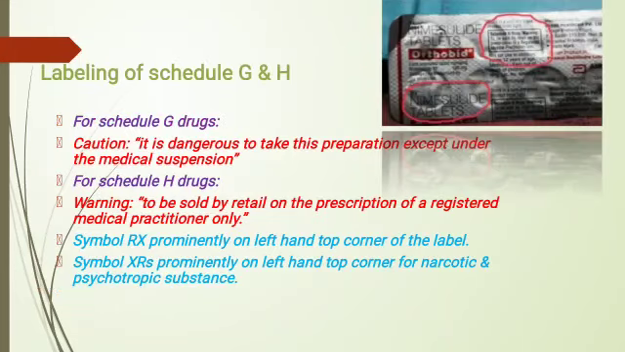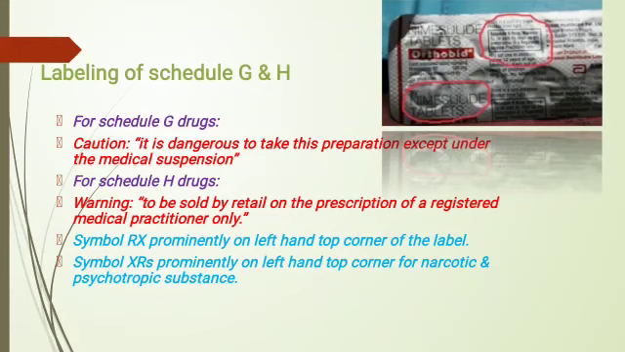Next is the labeling of Schedule G and H drugs. For Schedule G drugs, the label says it is dangerous to take this preparation except under medical supervision. For Schedule H drugs, warning: to be sold by retail on the prescription of a registered medical practitioner only. Symbol Rx prominently on the left hand top corner of the label. Symbol NRx prominently on the left hand top corner for narcotic and psychotropic substances. The picture shows a Schedule G and H label with its warning and precautions.